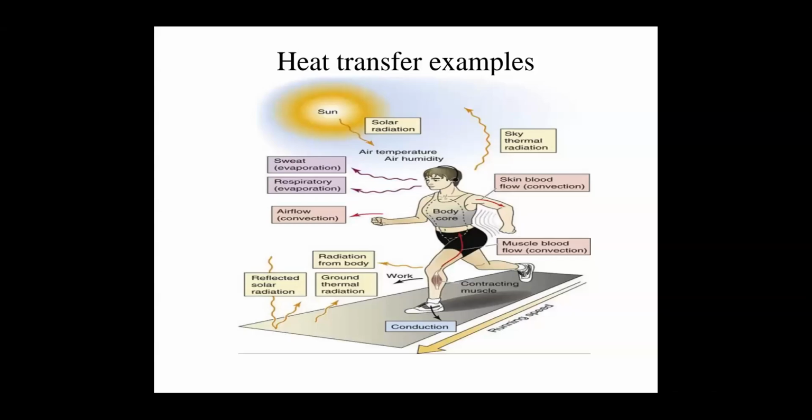This is one example of heat transfer from the human body. Solar radiation is one of the heat transfers without any transmitting medium between the sun and the earth. That is an example of radiation heat transfer, transfer of heat from the sun. Our body creates heat: when we run or work hard, the heat inside the human body is released. That heat goes to the ground, and that is conduction. So from here to here there is conduction. This is the example of heat transfer from our body.